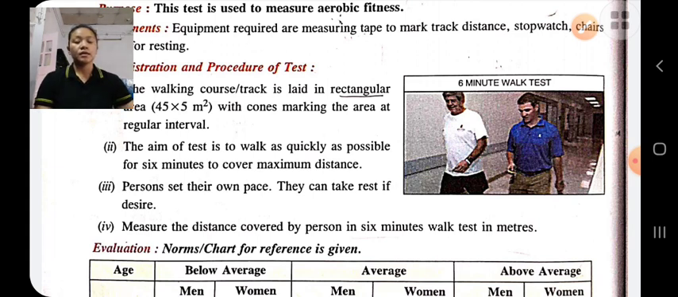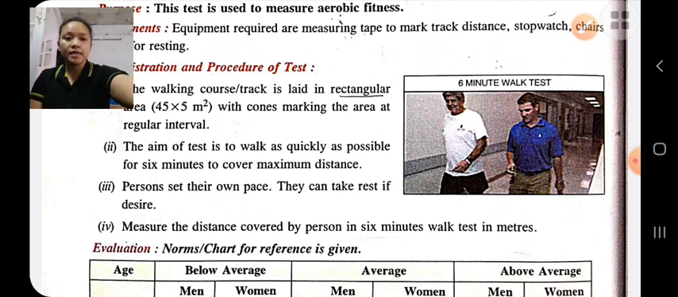These are the 6 test items to measure the fitness of senior citizens: first, chair stand test, arm curl test, sit and reach test, back stretch test, 8-foot up and go test, and last, the 6-minute walk test.